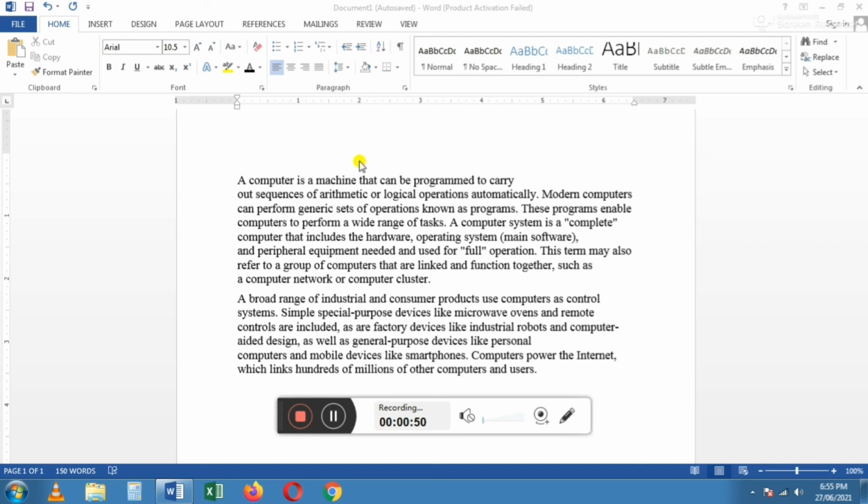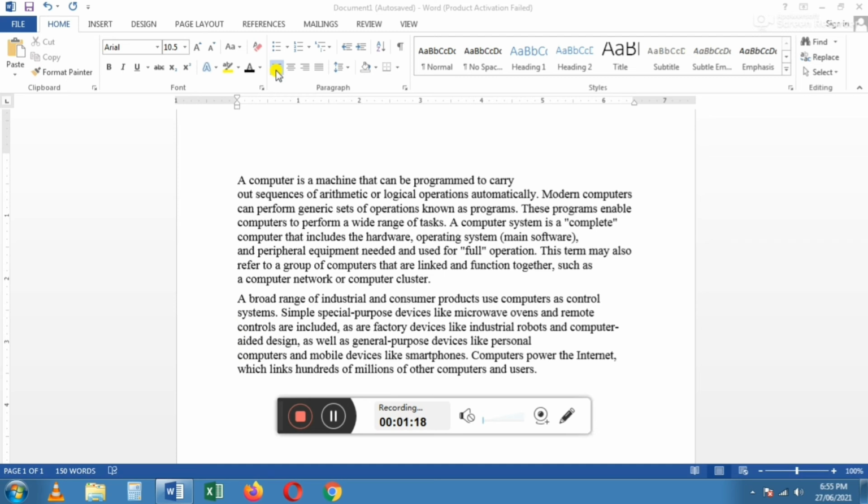That is, the text is aligned along the left margin. This is also the left alignment, because Word automatically takes the left alignment. This is the left alignment tool.